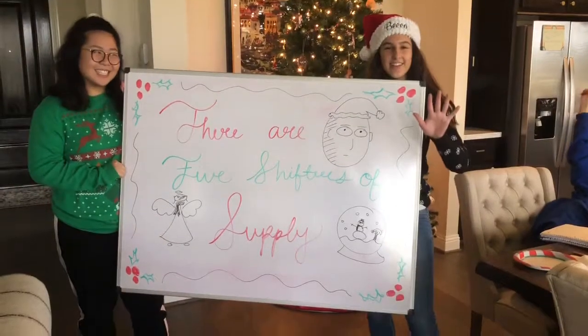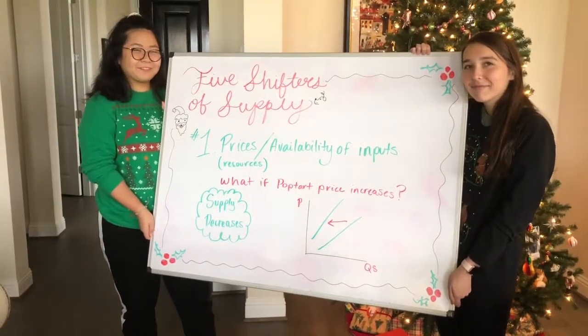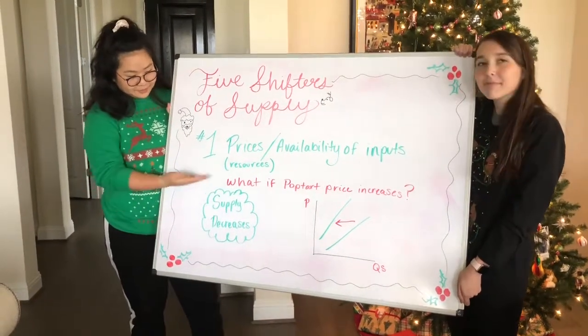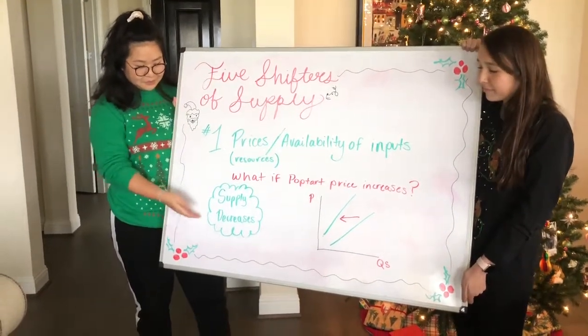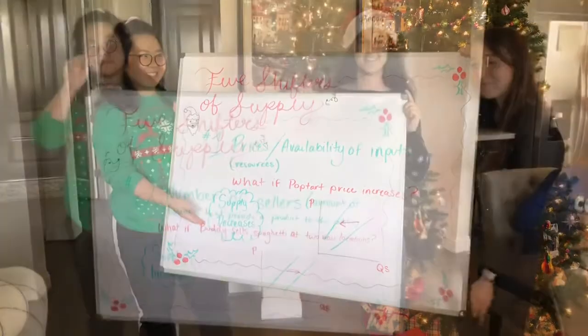There are 5 shifters of supply. The first shifter of supply is price and availability of resources. What if the Pop-Tart price increases? Then the supply of spaghetti would decrease because the resource is more expensive.